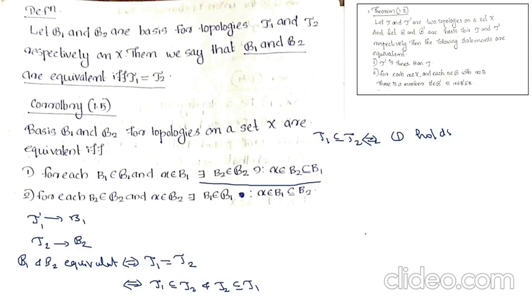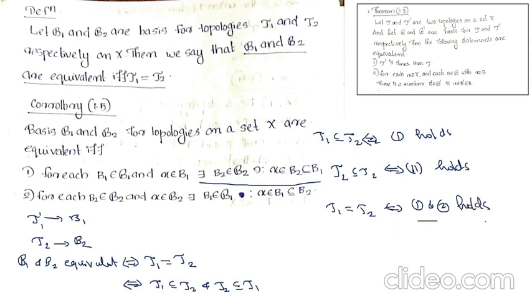This is by theorem 1.3. And similarly tau 2 is a subset of tau 1 if and only if condition 2 holds. Therefore tau 1 equals tau 2 means conditions 1 and 2 hold. That is, B1 and B2 are equivalent if and only if 1 and 2 hold.